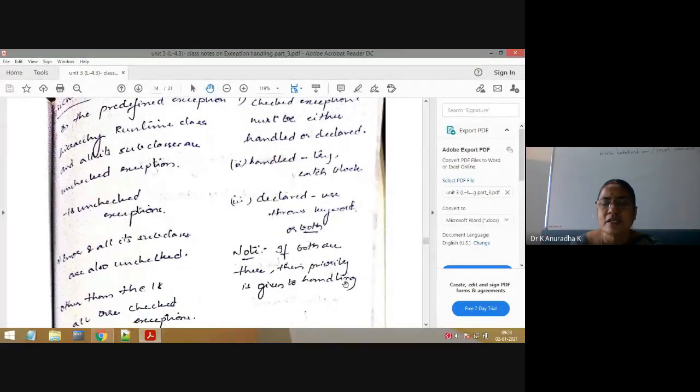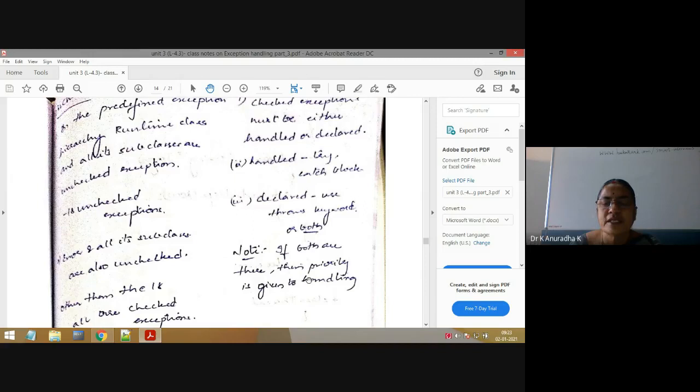What is the advantage of this? If the method wants to handle the checked exception by itself, then why would it hand over the handling mechanism to its calling method? That's why if you write both handling code and declaring code, the JVM will give the highest priority to the handling code only, because that method wants to handle that exception.